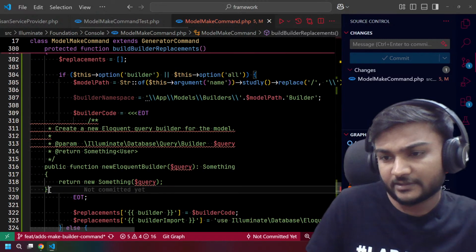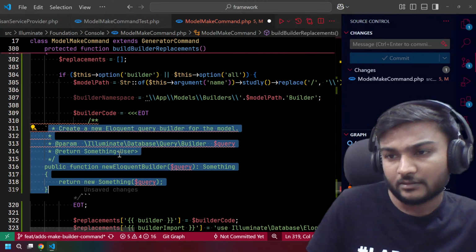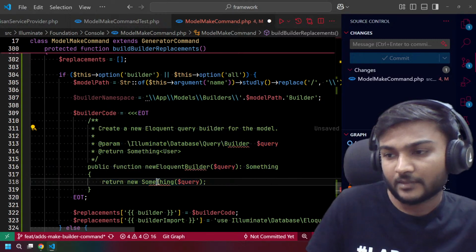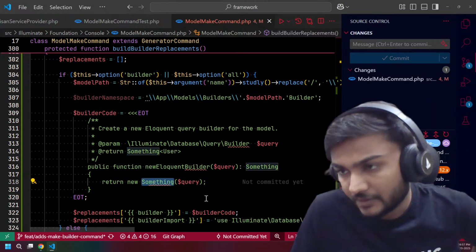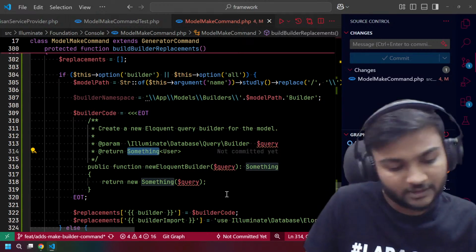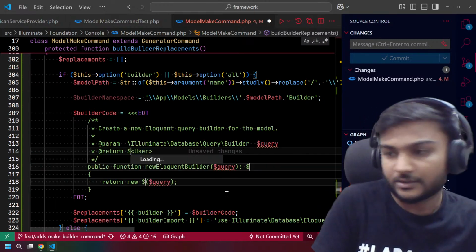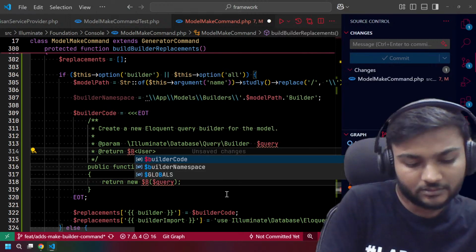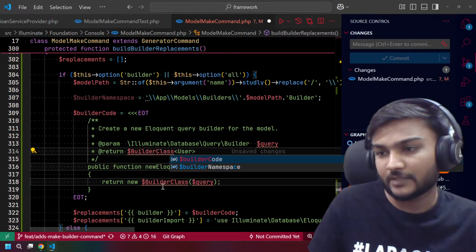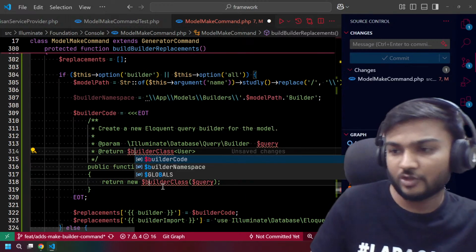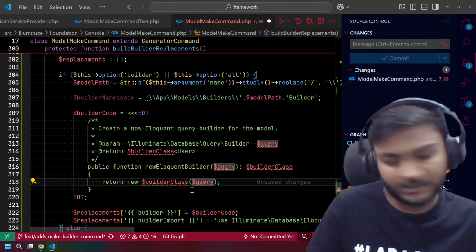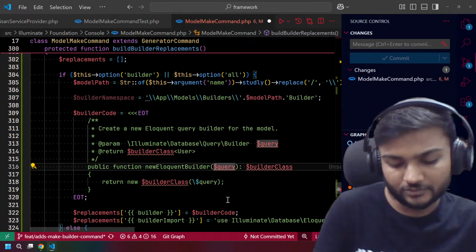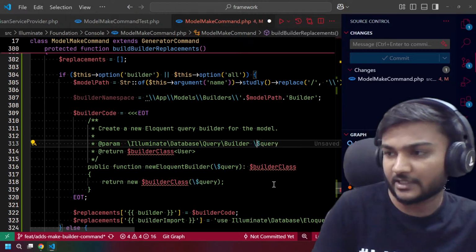We need this. Sorry. Right. We need this actually. We will need this as dollar builder plus, right, with a small b, and we can put another slash here, and also a slash here, and also a slash here.